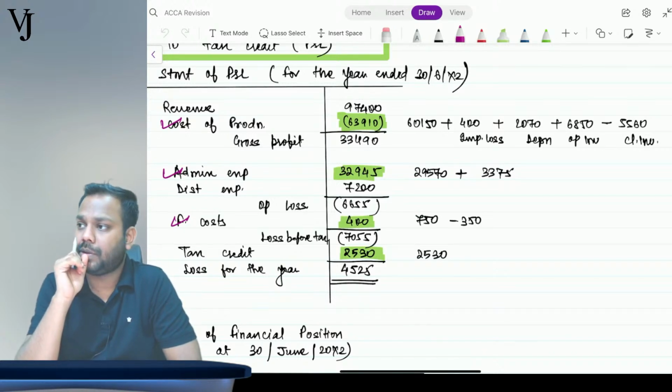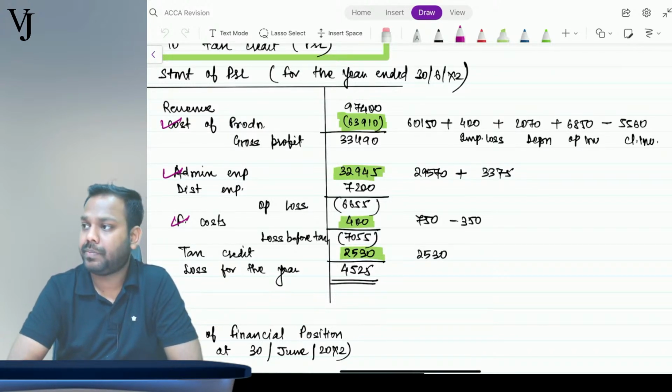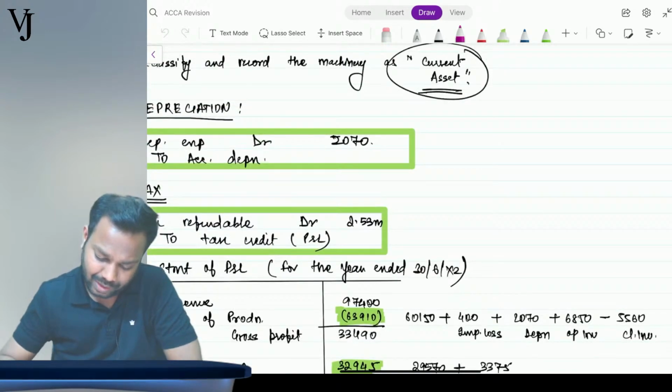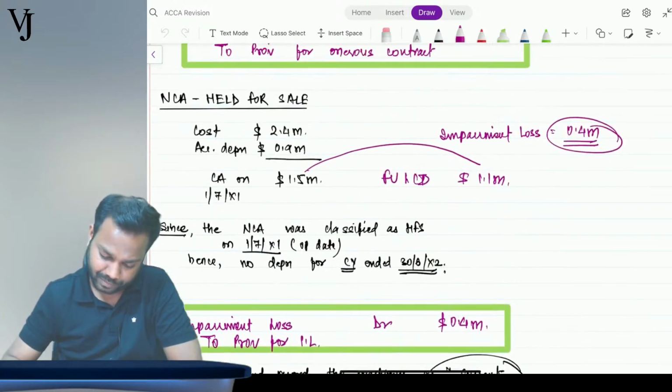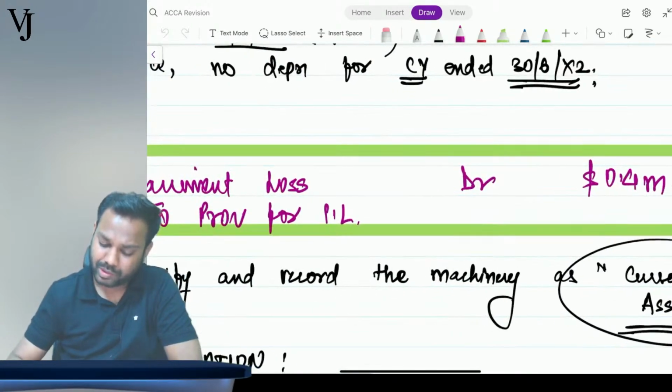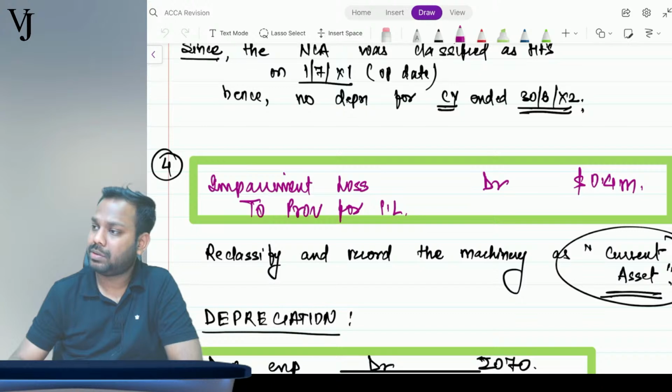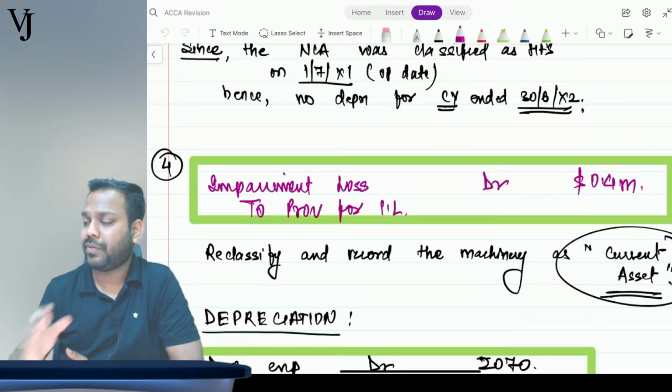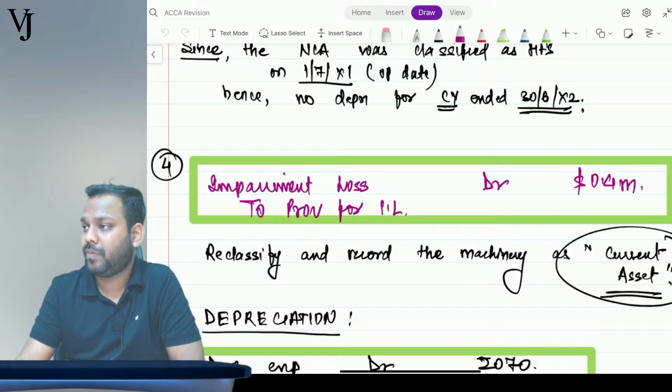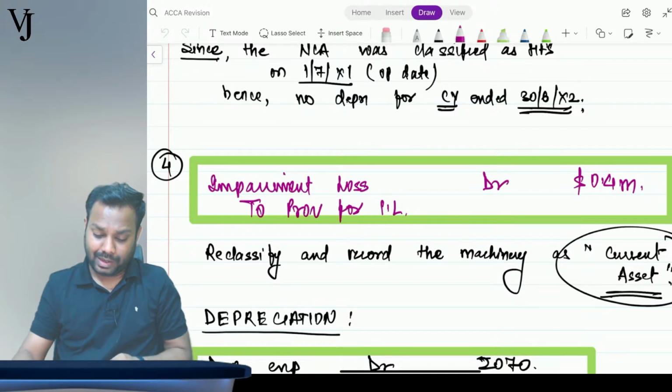Is it clear, everyone? Come on, guys, please confirm if it is clear to everyone. Machinery held for sale entry. So what's the entry? That's an impairment loss entry that has to be passed. That's all. And we have to reclassify from non-current to current. Okay, so that's all for the day, guys.